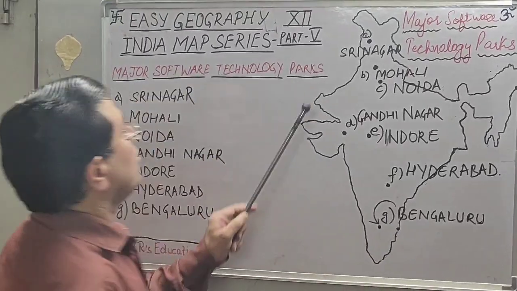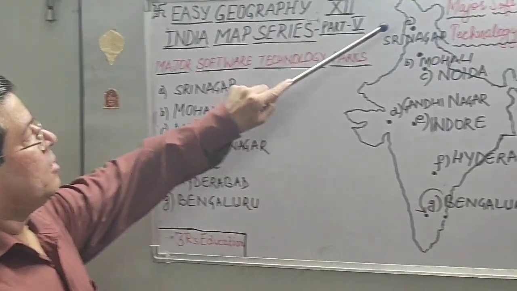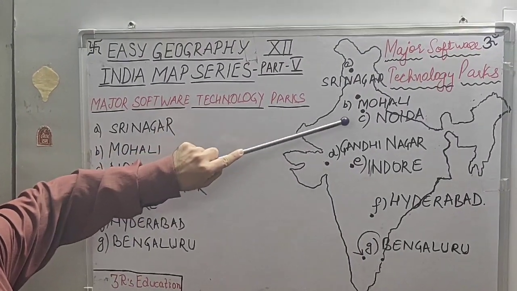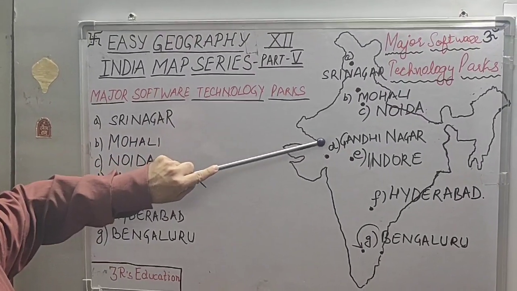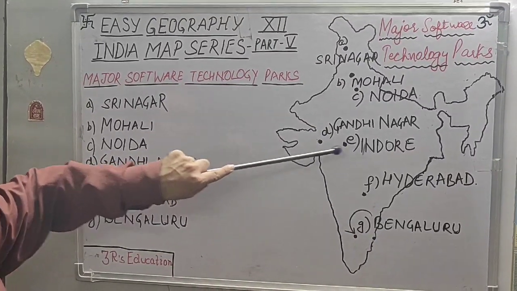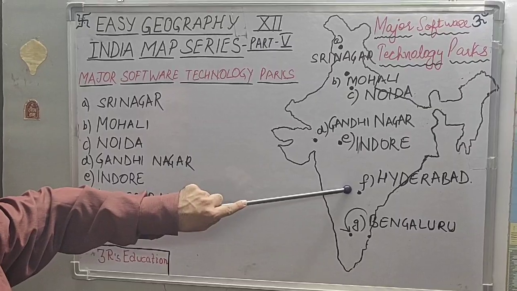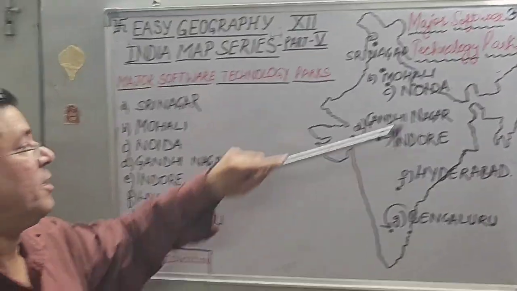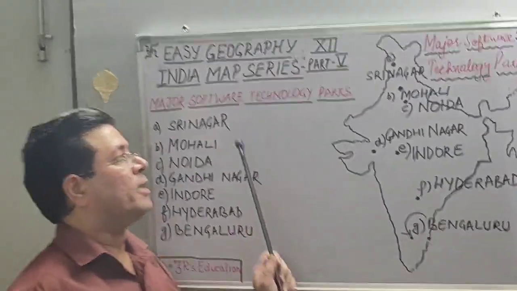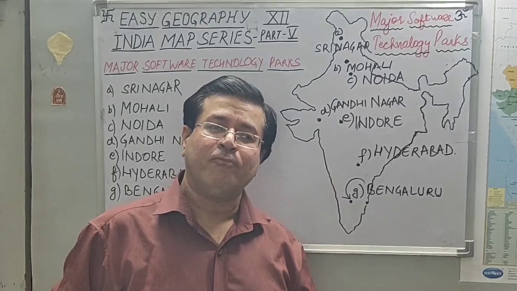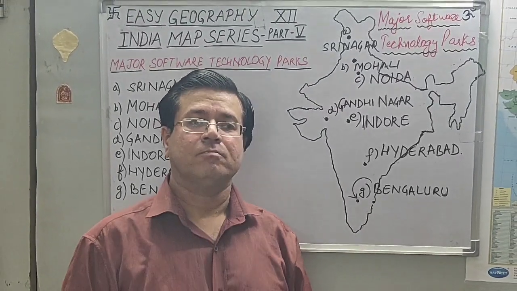Okay, so Srinagar in Jammu and Kashmir Union Territory, Mohali in Punjab, Noida in western Uttar Pradesh, Gandhinagar, capital city of Gujarat, Indore in western Madhya Pradesh, Hyderabad, capital of Telangana, and Bengaluru, capital city of Karnataka state. All these are important software technology parks which are going to come in the exam for location and labeling.